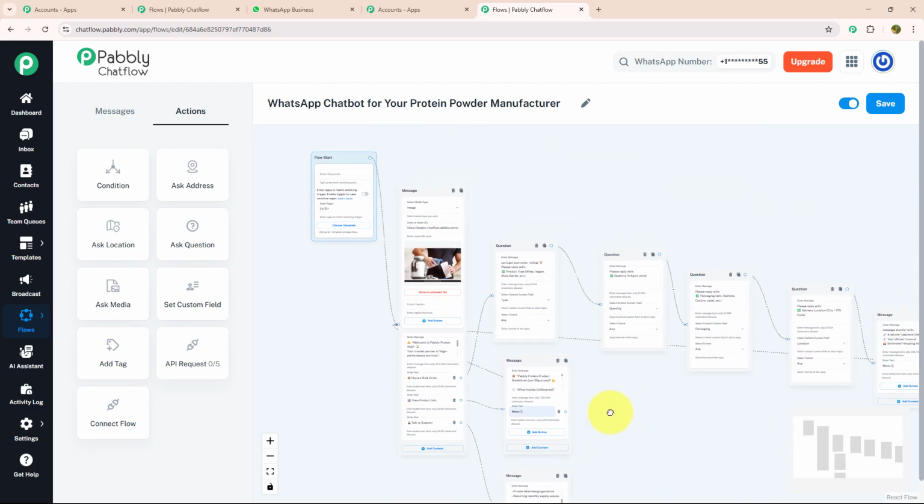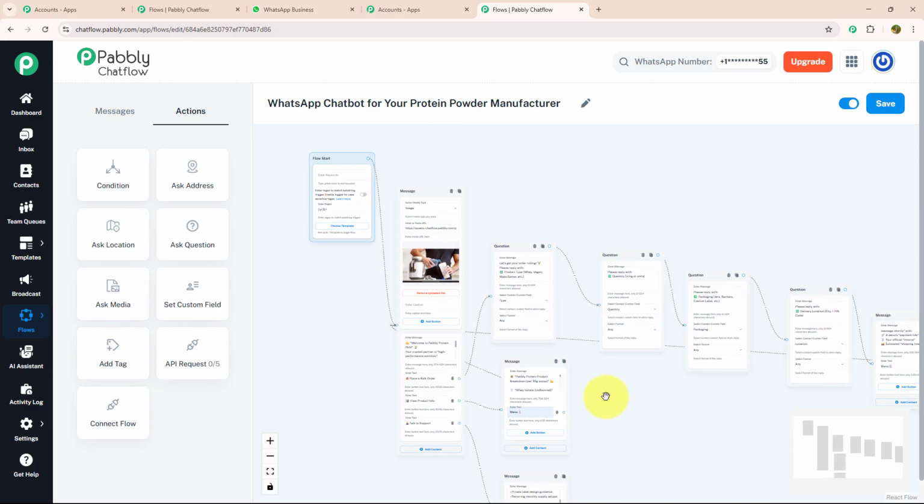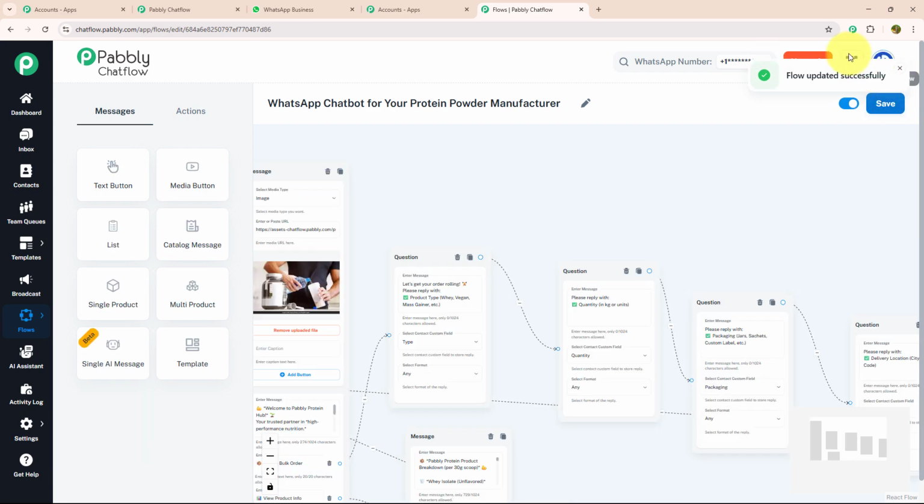So here you can see I have filled in all the design information that would be needed to run a chatbot for a protein powder manufacturing business. On to our last step, don't forget to activate your flow and save it. As you can see, I got a message that flow updated successfully. That means my flow is ready to run in real time.